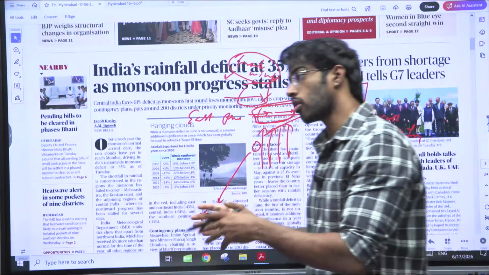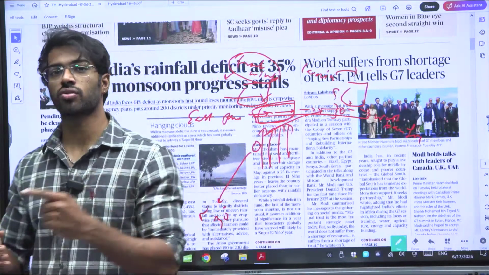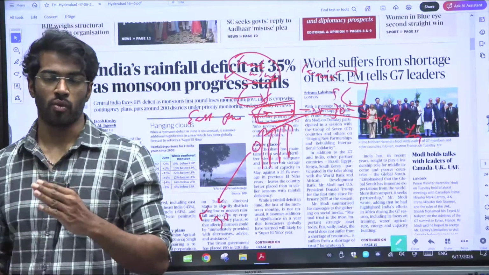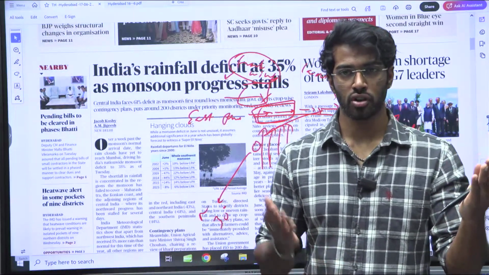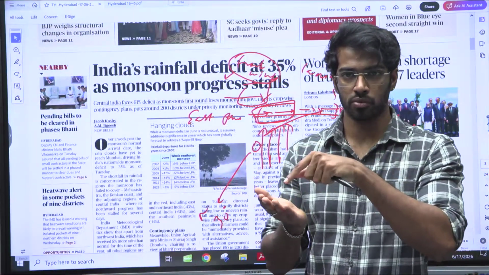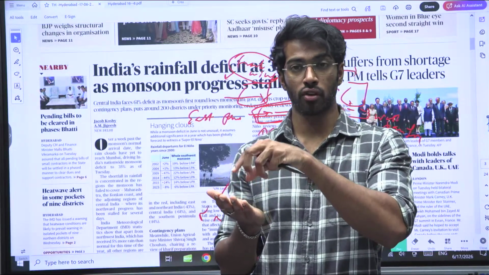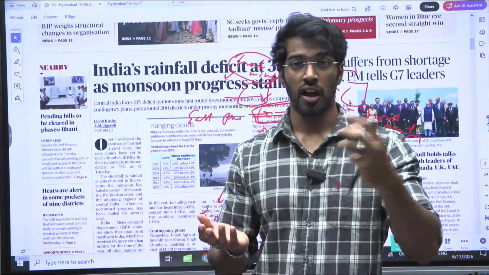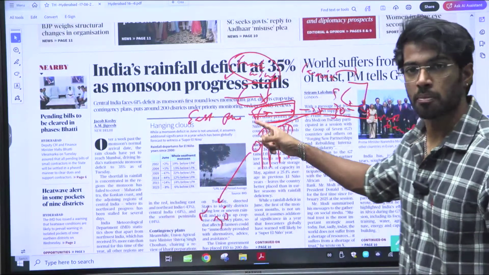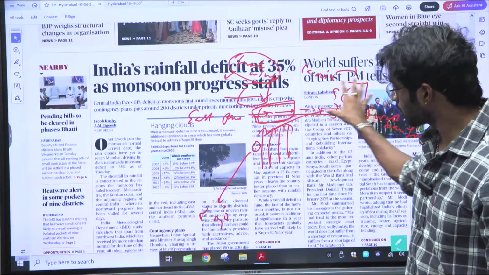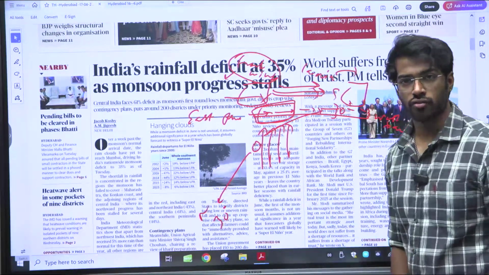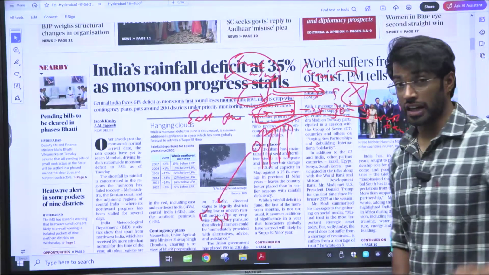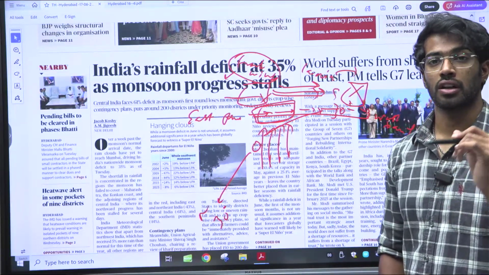As the temperature is warm on both sides, there is no transfer of pressure. How does wind go? Wind always goes from high pressure to low pressure, meaning that there needs to be some temperature change between low pressure and high pressure. When there is no temperature change, there is no shift of wind. As there is no shift of wind, there's no rainfall here. That phenomenon is nothing but El Nino.